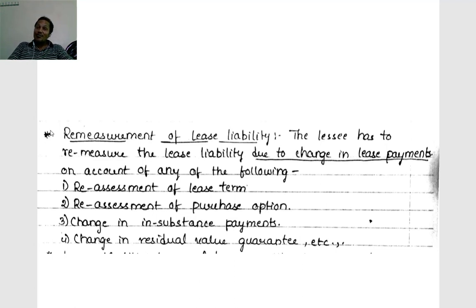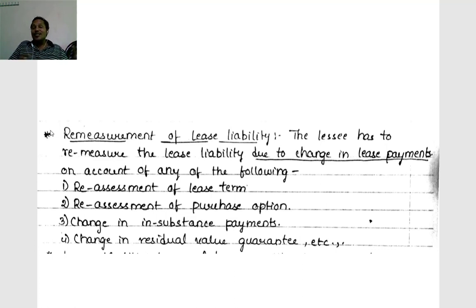Then change in insubstance payments. Whatever insubstance payments we originally included in lease payments, if there is a change with the latest assessment, automatically the lease liability will change. And then the residual value guarantee given by the lessee.